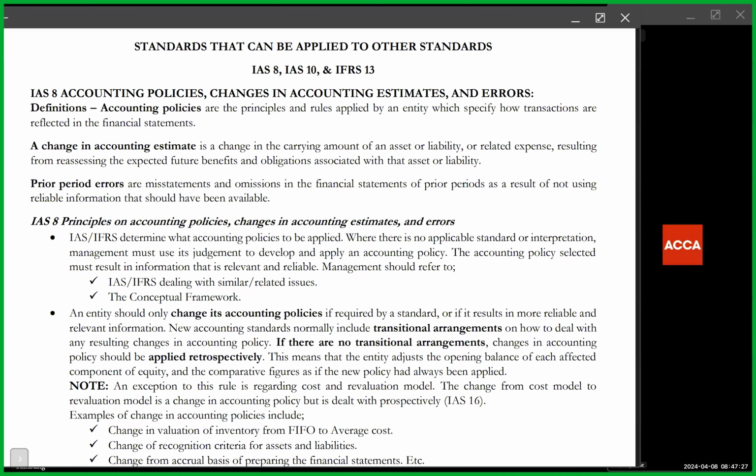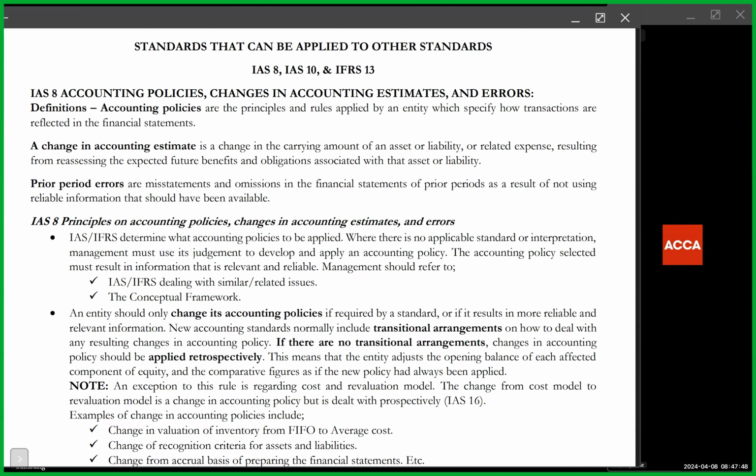So today we're talking about three standards, IAS 8, IAS 10, and IFRS 13. Now, the reason why we're talking about these standards together is because with questions a lot of times, these standards are not tested individually, but they are tested with other questions. When an examiner gives you a question on PPE, for example, it could give you something that relates to a change in accounting estimate of the PPE. This is where IAS 8 comes in.